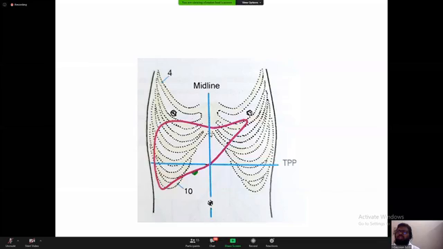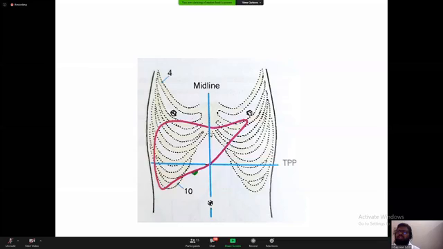See, the liver is a wedge-like structure. A wedge means a pyramid-like structure whose base rests on the right side and whose apex goes upwards towards the left. In which regions of the abdomen is the liver located? In the right hypochondriac, epigastric, and right lumbar regions, and partly in the left hypochondriac region. Right, very good. So this is the location of the liver.